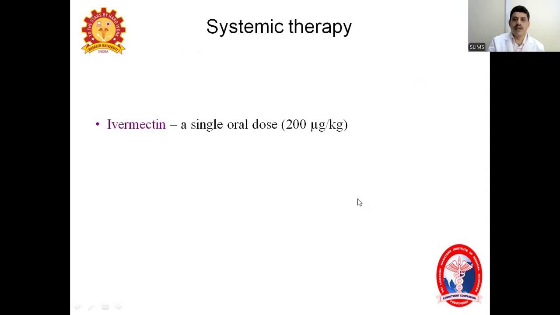From the systemic therapy, the most common anti-scabies, anti-mite drug is ivermectin. How much ivermectin is used? Usually it is used at 200 micrograms per kg body weight as a single dose. If required, one more dose is repeated after a week or 10 days. That is more than enough.